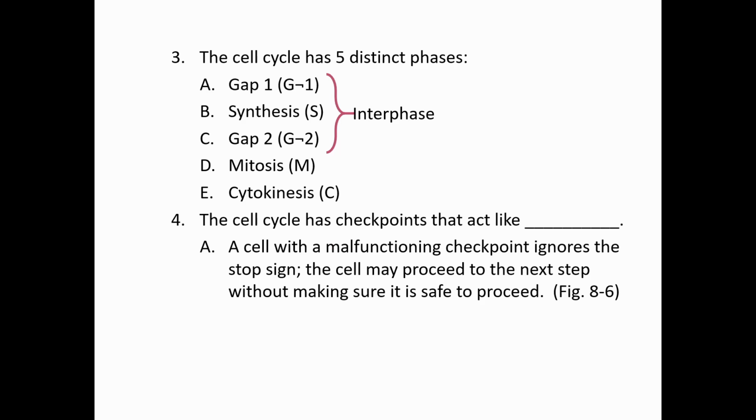In between these different distinct phases, we have checkpoints. And these checkpoints are like stop signs where we're going to check our work and make sure that the cell is in working proper condition before moving on to the next phase. If there's a malfunctioning checkpoint and it ignores the stop sign, that cell might go through without knowing that it's actually safe or logical to proceed. This is where we see things like cancer.